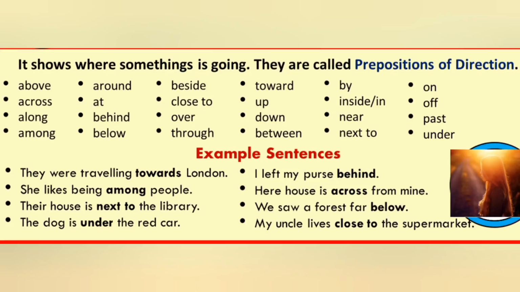Now, some other words include above, across, along, among, around, at, behind, below, beside, close to, over, through, toward, up, down, between, by, inside or in, near, next to, on, off, past, and under. Examples of sentences are: they were traveling toward London. She likes being among people.